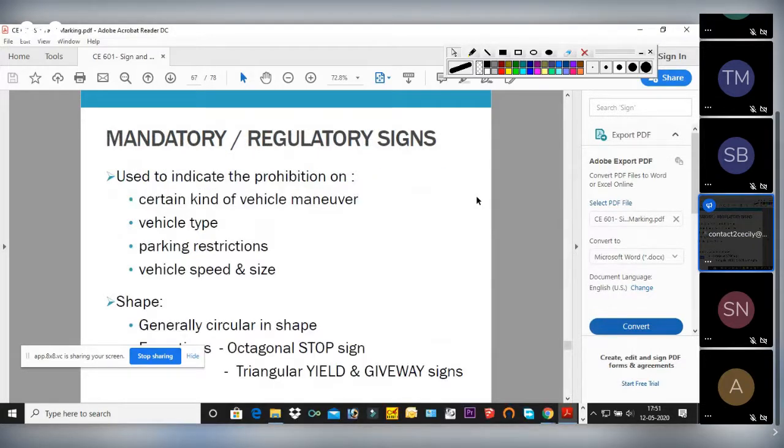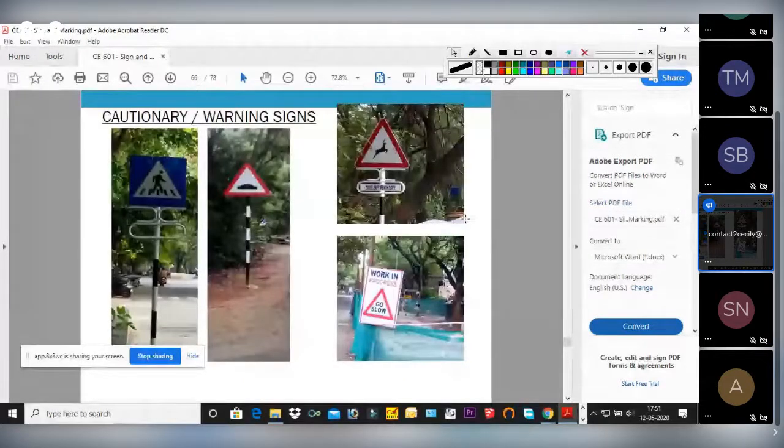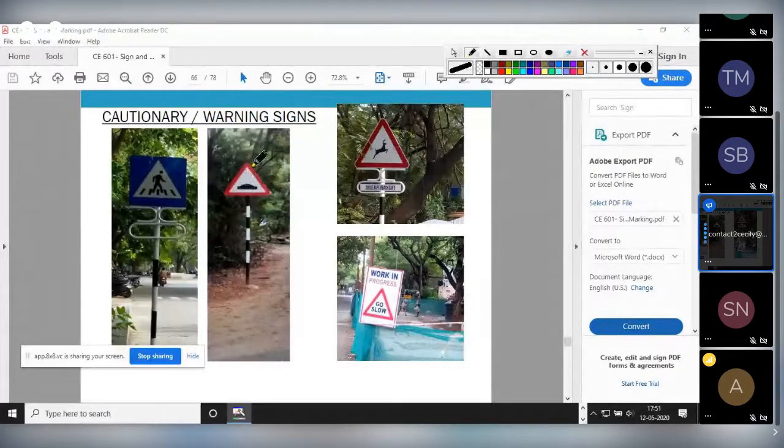So these are the signboards. See, these are examples of the signboards. See, this symbol means what? As I said, triangular in shape with red border, white background, and black symbol. So this is a cautionary or warning sign. And here it is a bumper. That means bumper ahead, so go slow. Or this one means what? Instead of this, you could see a picture of children going to school. That means school is ahead.